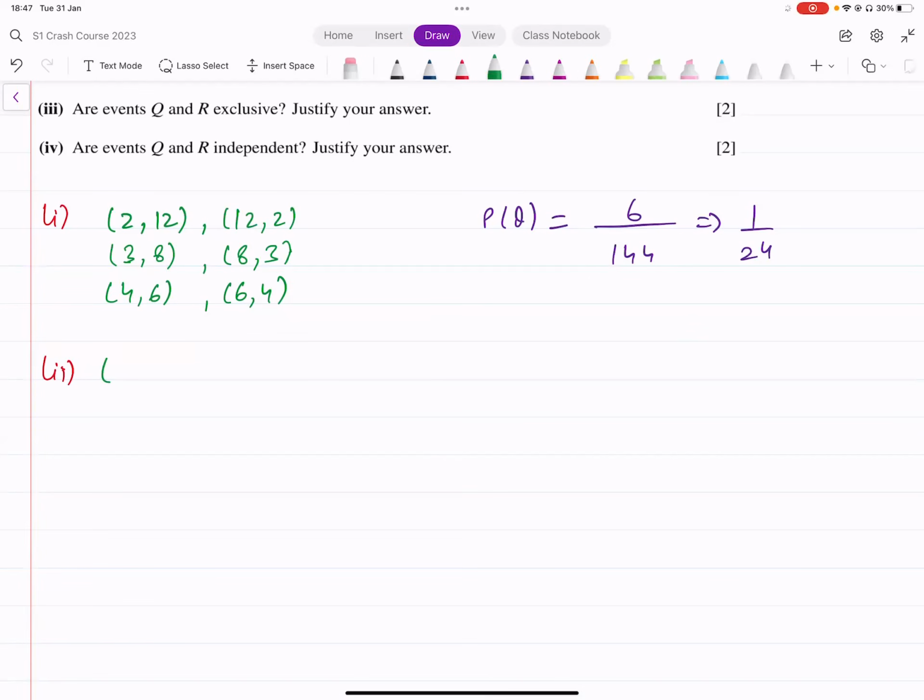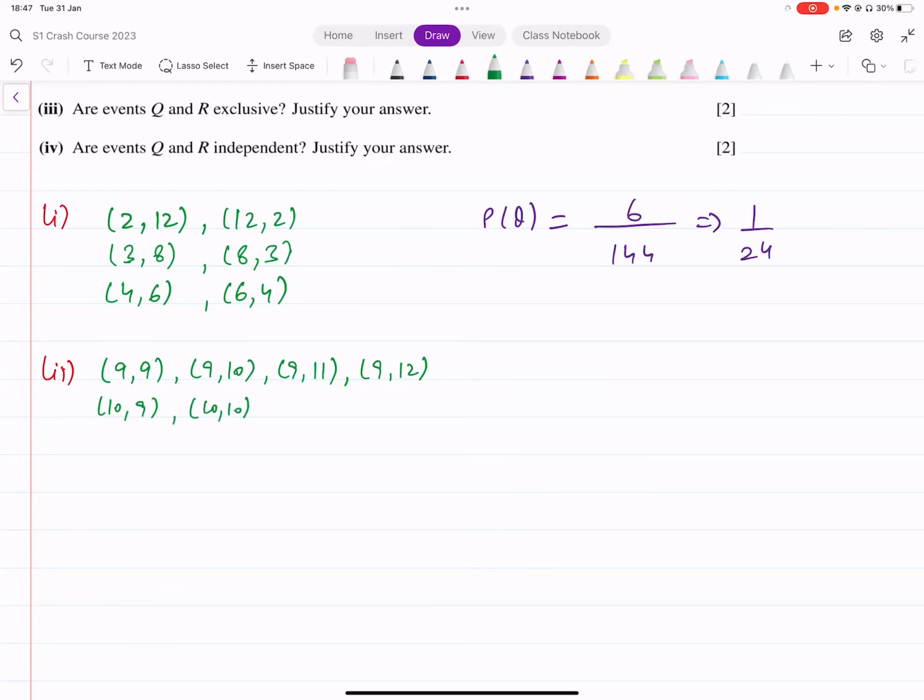So one possibility is that the first number is 9 and the second number is 9. And then we could have more possibilities with 9 on the first dice. And then you could have 10 on the second, 9, 11, 9, 12. Similarly, you could have 10 on the first dice and then 9 on the second.